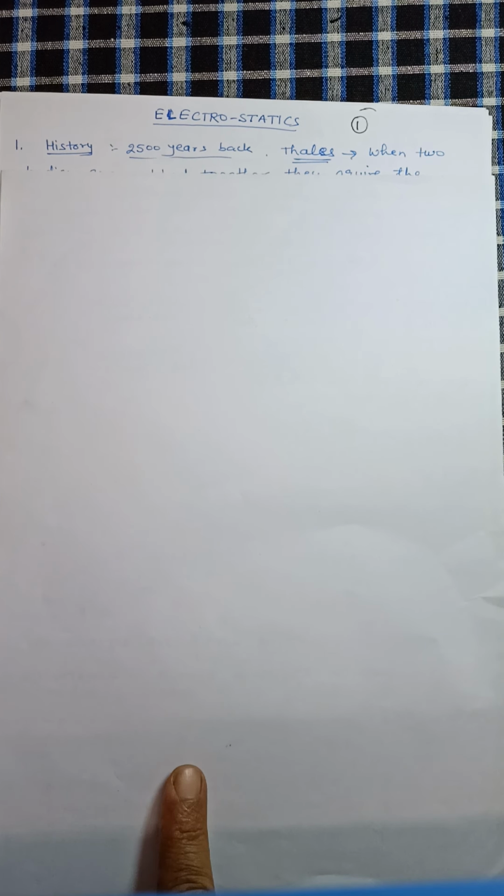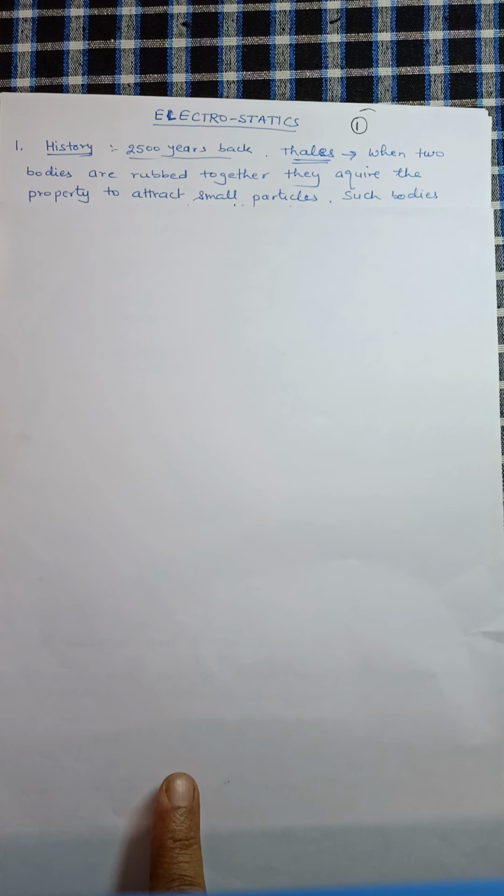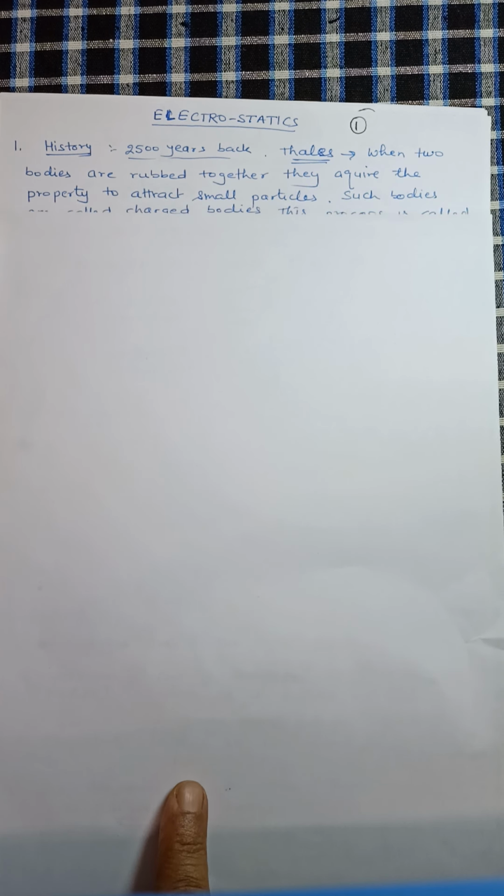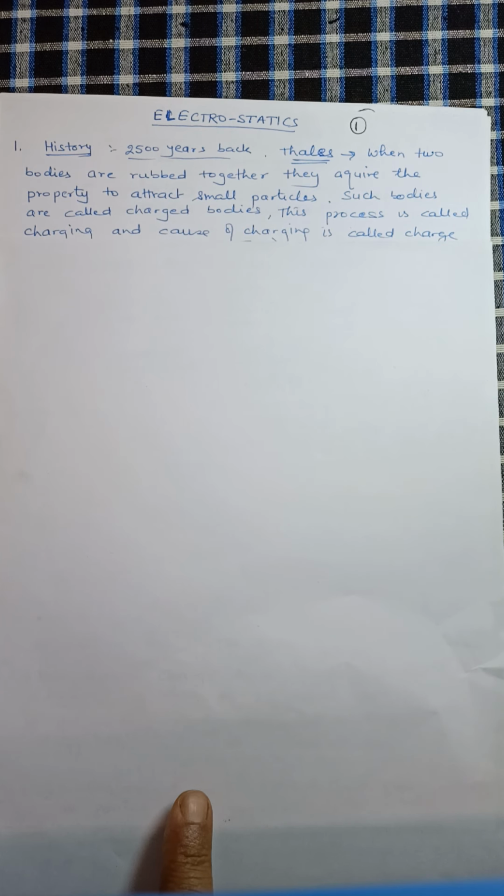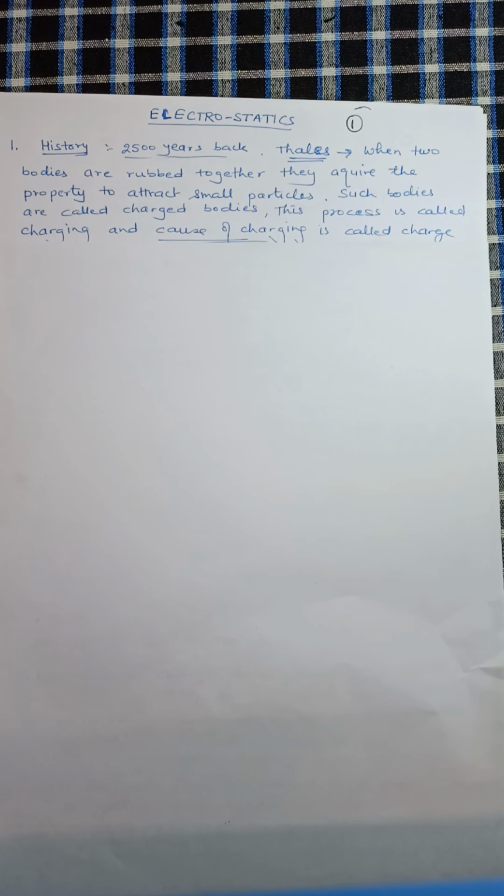The definition says that when two bodies are rubbed together, they acquire the property to attract small particles like dry leaves. Such bodies are called charged bodies, and this process is called charging process, and the cause of charging is called charge. So according to the old definition, what is charge? It is cause of charging, because at that point of time the cause was unknown.